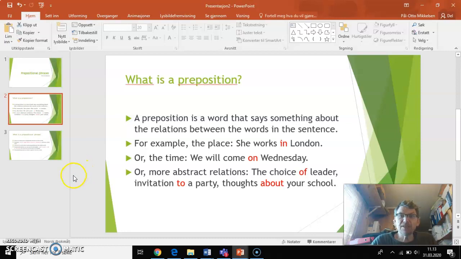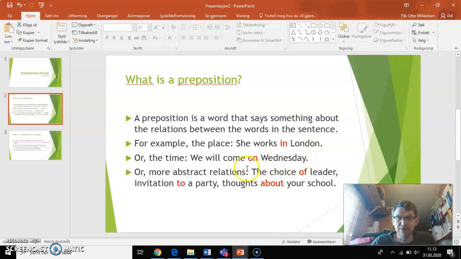A preposition is a word that says something about the relations between the words in the sentence. For example, the place. She works in London. This is the preposition, the word in red color. Or the time. We will come on Wednesday. This is the preposition. And you see that this is a place and this is the time.